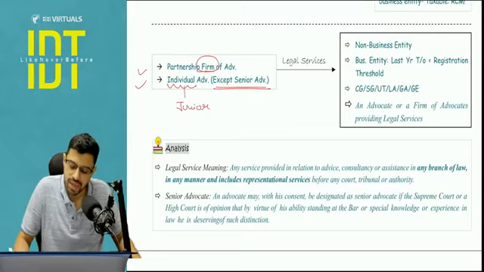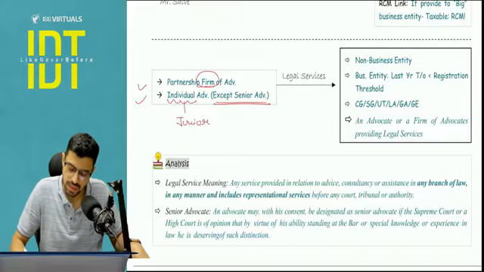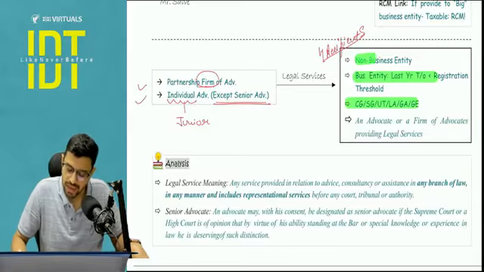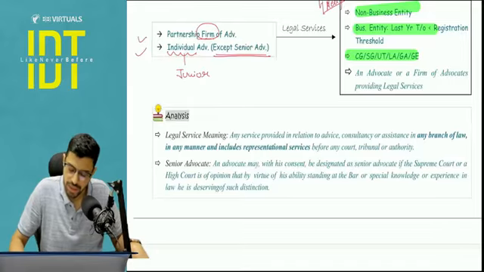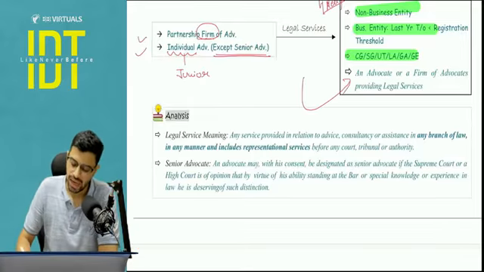Here the exemption is with respect to 4 specific types of recipients. 4 recipients I am going to cover here. First 3 are exactly the same, and there is a new entry. Please pay attention. This is the people from the legal fraternity, that is, an advocate or a firm of advocates providing legal services.